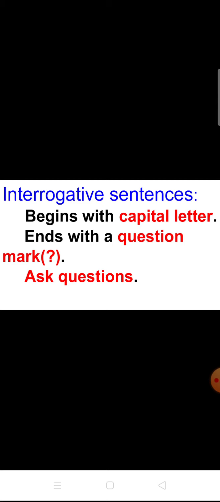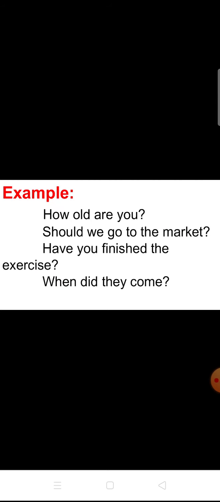First, what's the first point? This interrogative sentence begins with a capital letter and ends with a question mark, and it is used to ask questions. Good. For example, how old are you? Look at here. The first letter is a capital letter and it ends with a question mark. How old are you? Then the next one. Should we go to the market? Ends with a question mark.